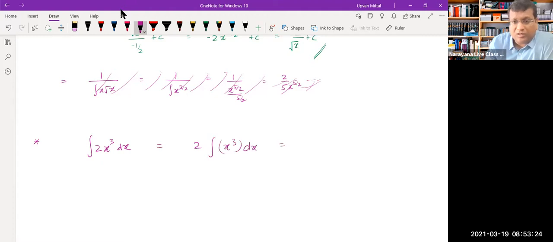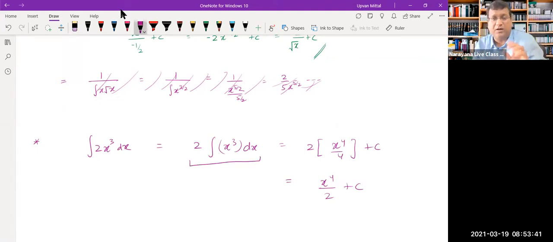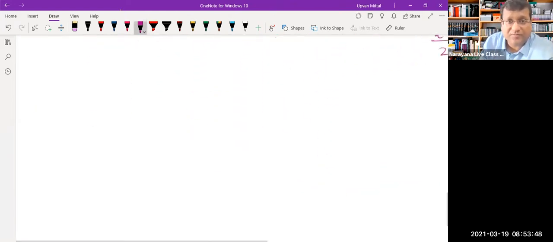Now you know that the integral of x cube will be x raised to 4 by 4. So you can finally say that this is x raised to 4 by 2 and so on. The calculations are fine, but the main thing you need to understand is that if a constant is being multiplied, that constant will simply come out of the integration sign. So that's kind of easy.